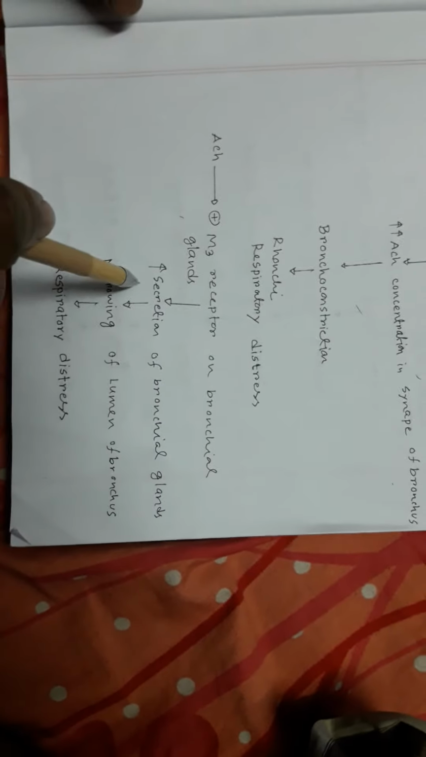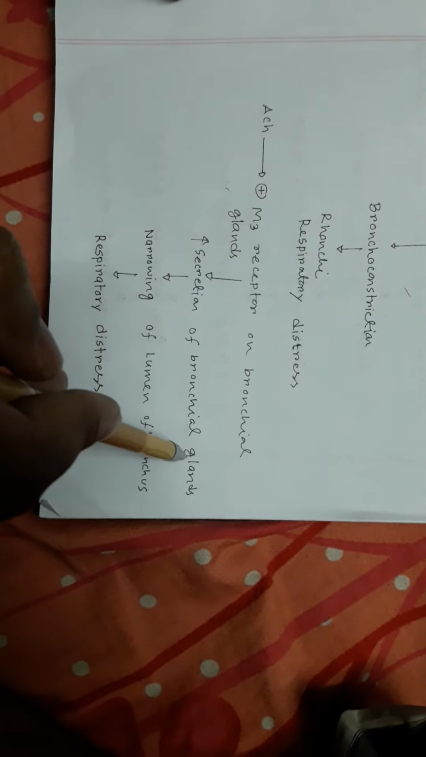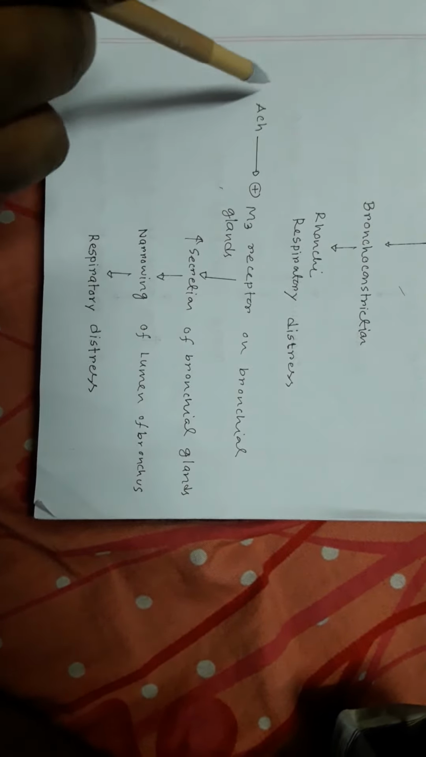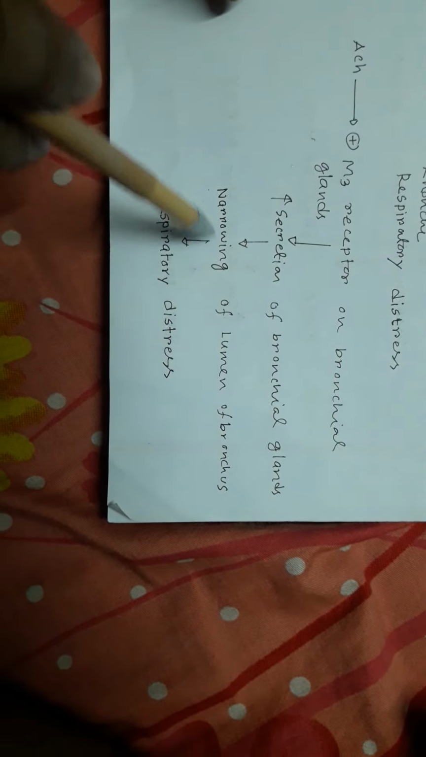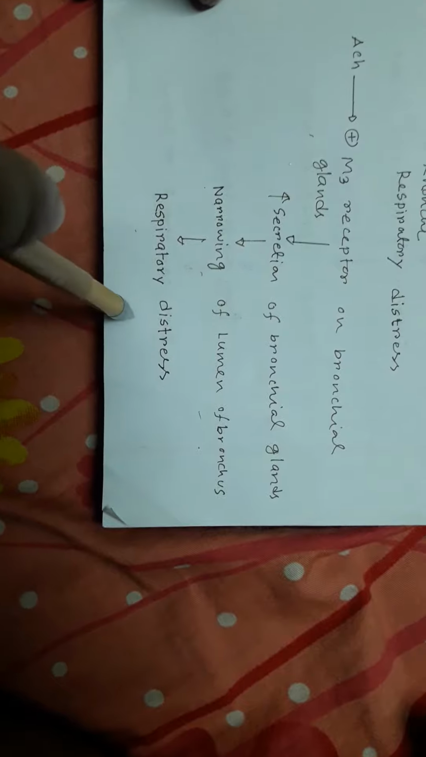Acetylcholine also stimulates M3 receptor on the bronchial glands, and this leads to increased bronchial gland secretion. So in OPC, you have increased acetylcholine, so you have increased secretion from the bronchial glands, and excessive secretion from the bronchial glands leads to narrowing of the lumen of the bronchus, and you have respiratory distress.